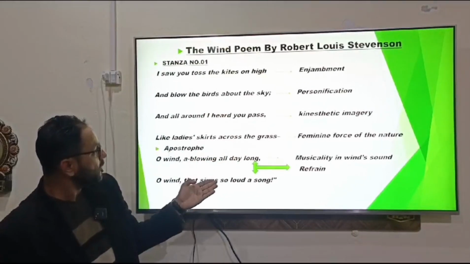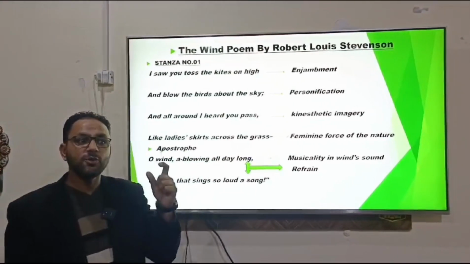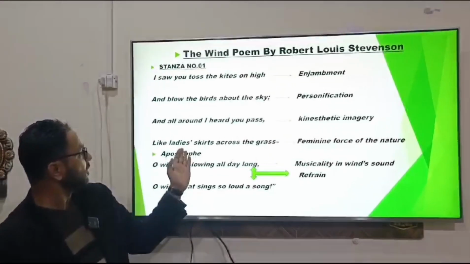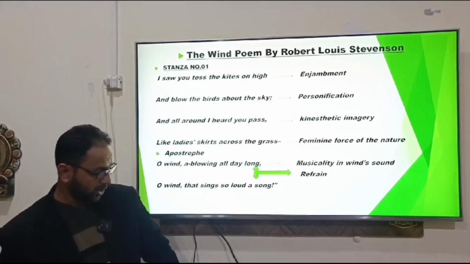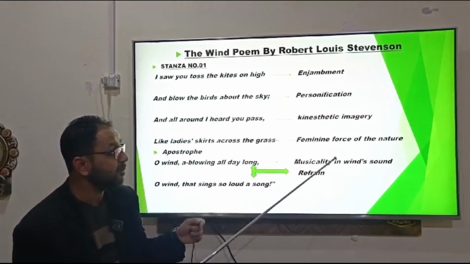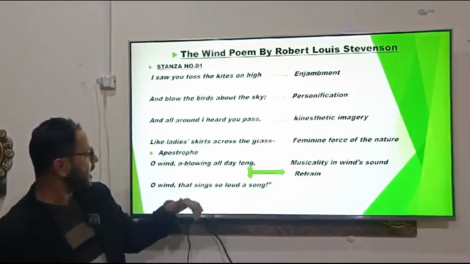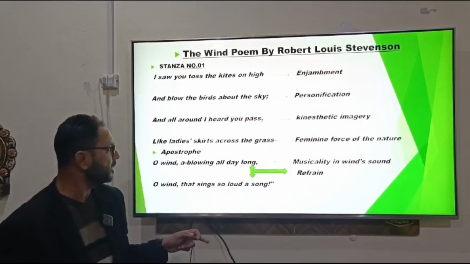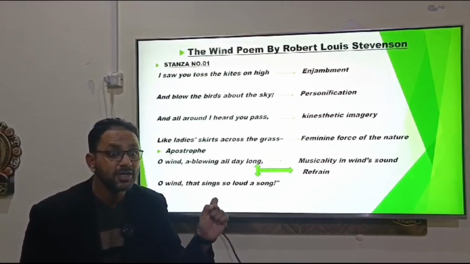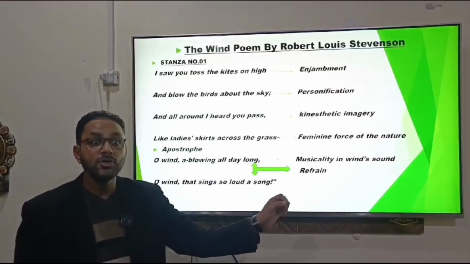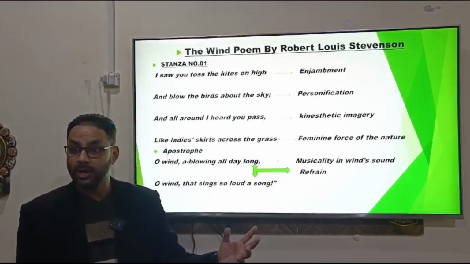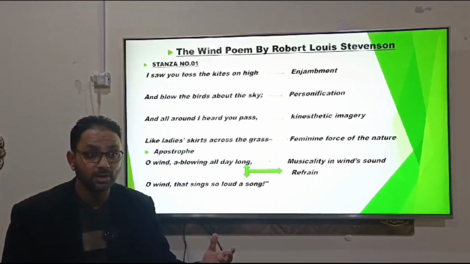Then the poet observes and uses different sorts of comparisons. He is comparing it with what? With the skirt of a lady moving over the grass, giving a good impact. And over here I told you he is using the feminine force of nature. And then at the end of the stanza, the poet is of the opinion that from the morning till late night this is blowing, and it has such a beautiful musicality that even a child who is not present outside will be compelled to come out and enjoy and observe the beautiful sound of the wind.